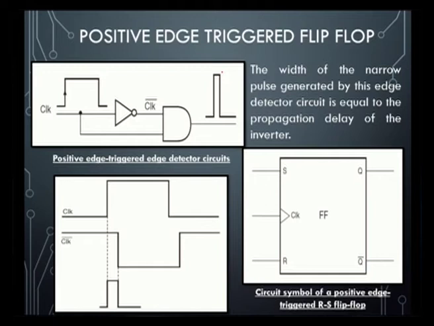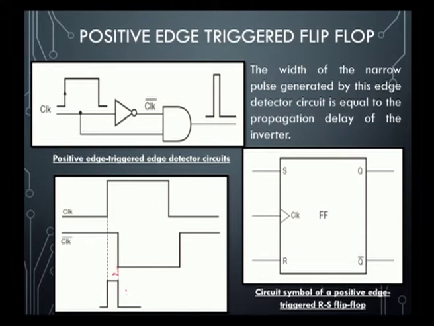So from the figure we can easily observe this: if this is CLK and this is CLK bar, after the AND operation we will get a very narrow pulse. This pulse is called a positive edge triggered pulse, and it is very narrow.